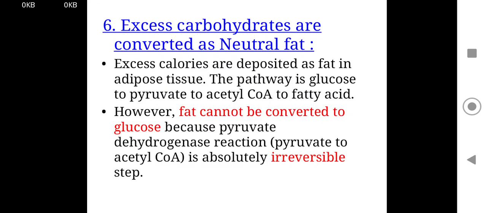Now excess carbohydrates are converted to neutral fat. Excess calories are deposited as fat in the adipose tissue. The pathway is glucose to pyruvate, pyruvate to acetyl-CoA, and acetyl-CoA to formation of fatty acids. However, fat cannot be converted to glucose because the pyruvate dehydrogenase reaction is totally irreversible.